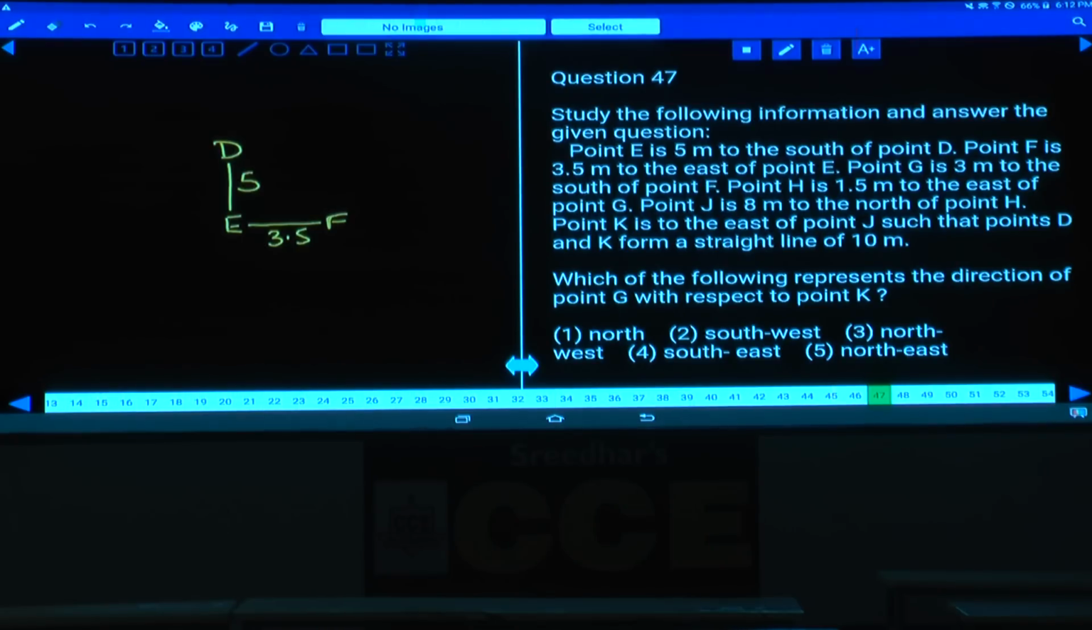G is 3 meters to the south of F. Now this G is how many meters? 3 meters to the south of F. And H is 1.5 meters to the east of G.